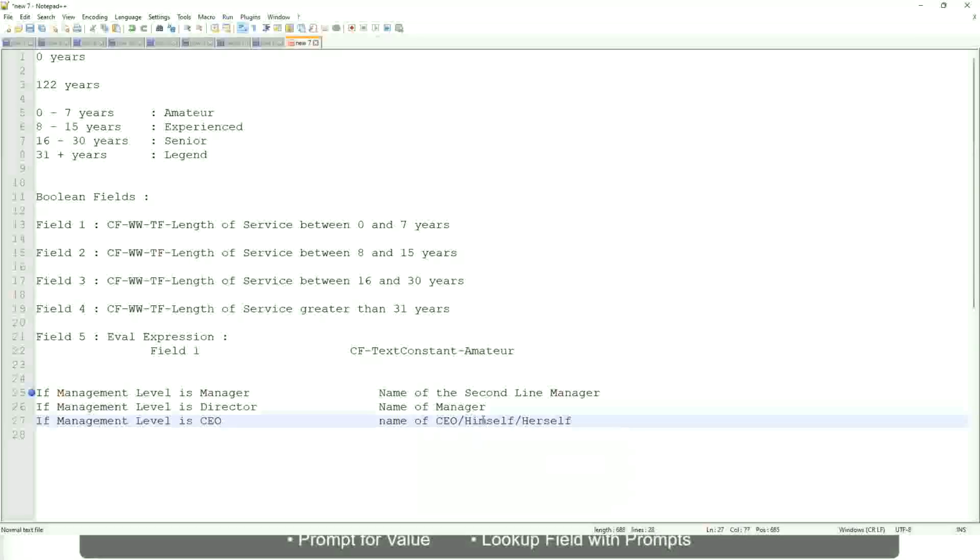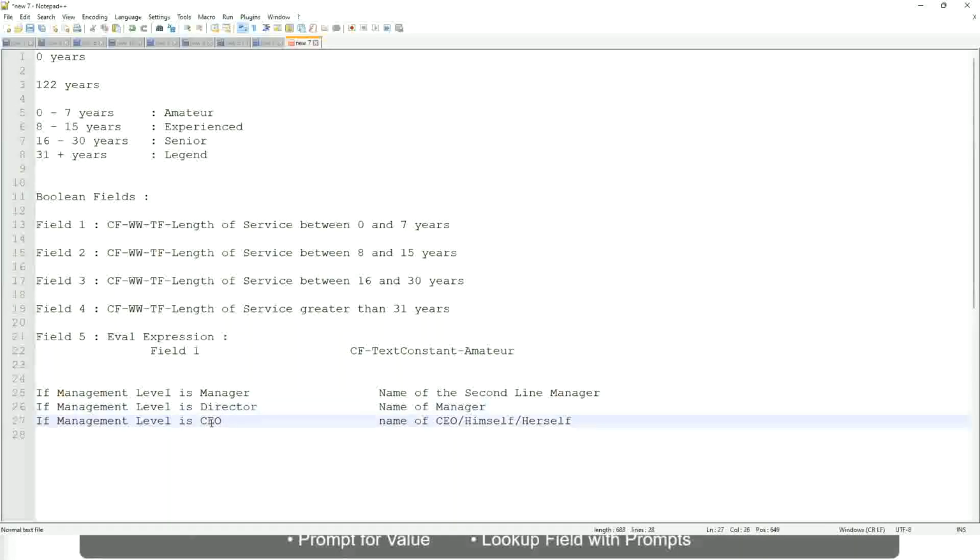Right. This is what we're going to do. So if this is a requirement, if the management level is a manager, we have to return the second line manager's name so that it is a clickable link. If the management level is director, you have to return the name of the manager, because the director may not have a second level manager.